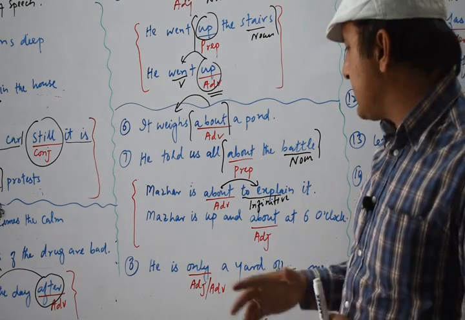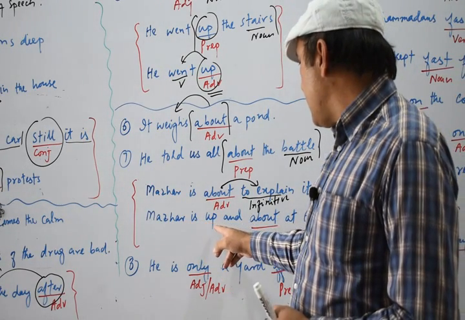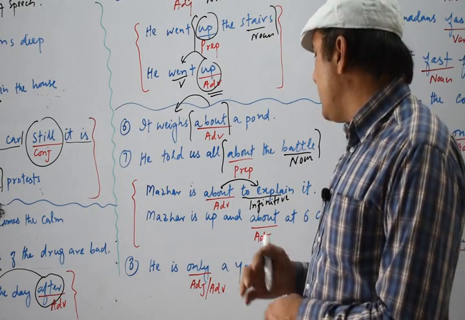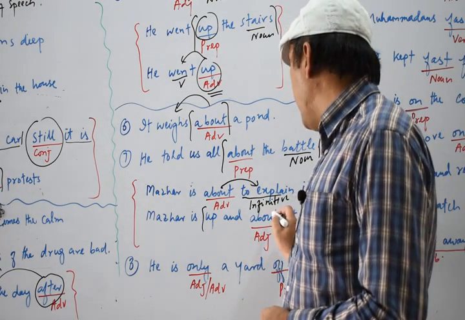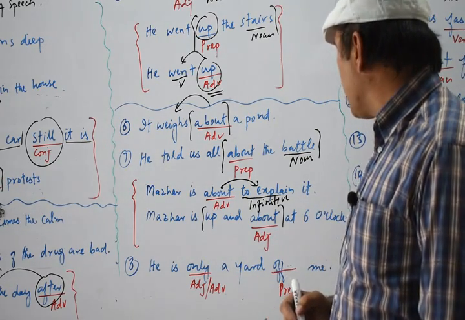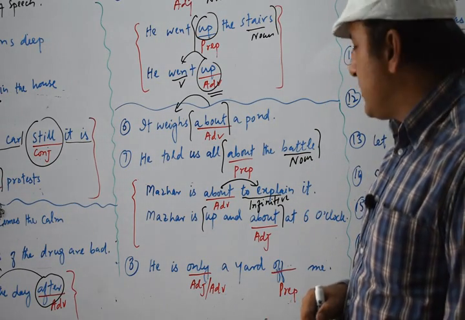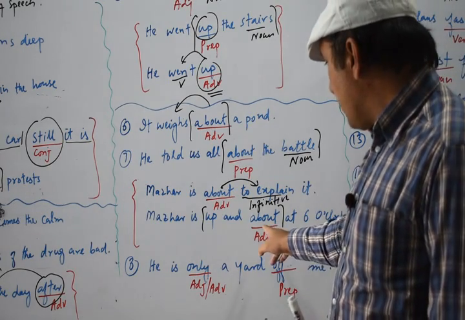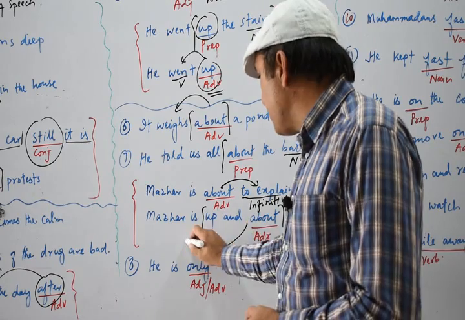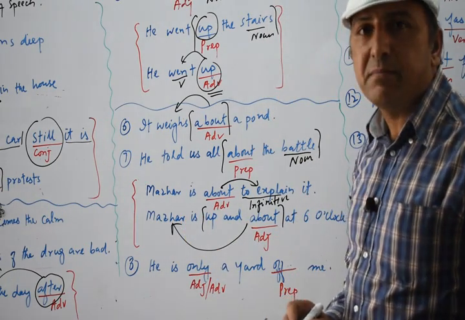Then we have the next sentence. Mother is up and about at 6 o'clock. Now you see here it is a combination of up and about. It tells us about the time, and it tells us about mother. Mother is what?